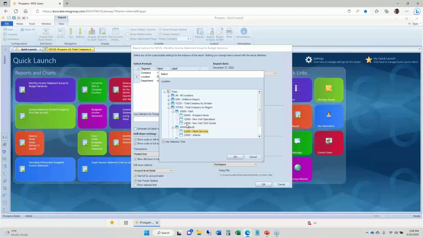So we have summary trees for all of our accounts, companies, and any of your other segments or dimensions that you can use when you're running reports. And you can also reference any of these summaries in any rows of your reports, any columns of your reports, and for input as well.